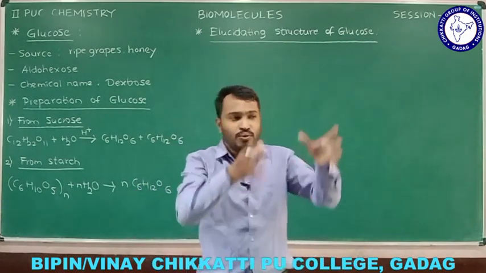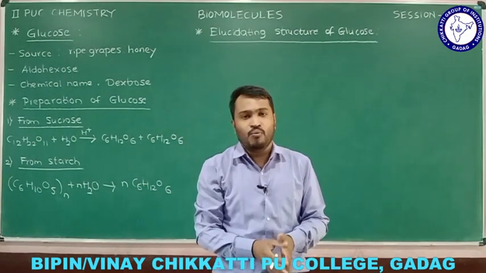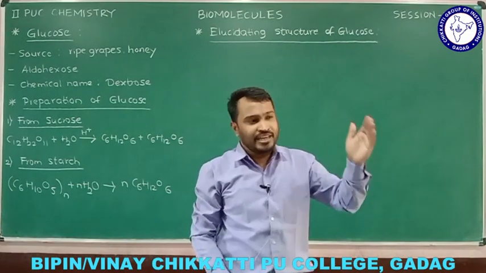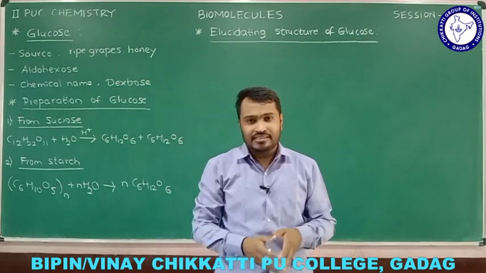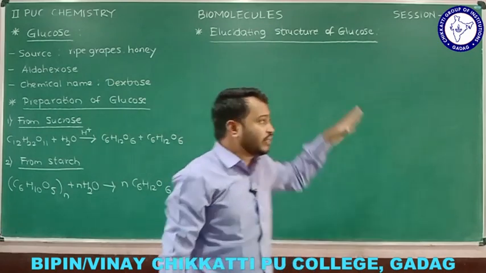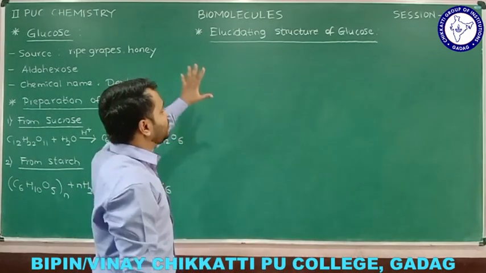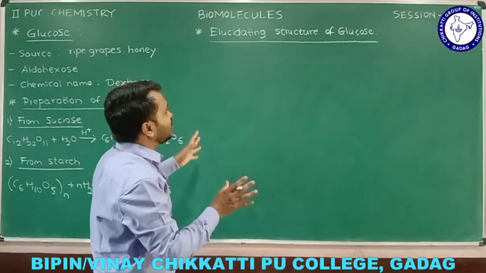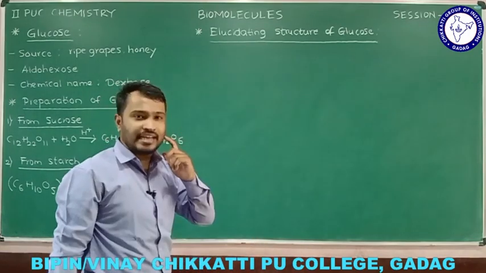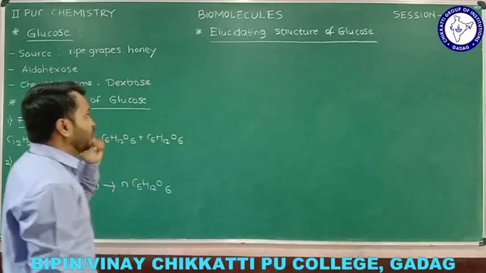Briefly, so glucose molecule and what are the functional groups, how many OH we have, and some other related concepts we are going to explain along with the reaction, and that complete explanation or elaborating the structure of glucose, that we call it as elucidating the structure of glucose.